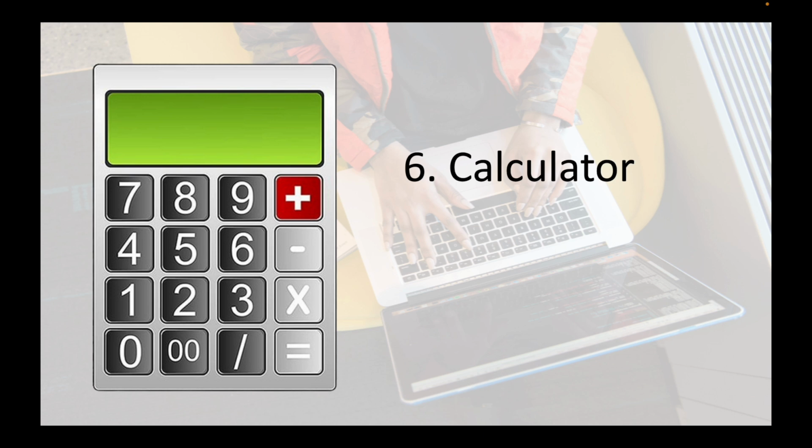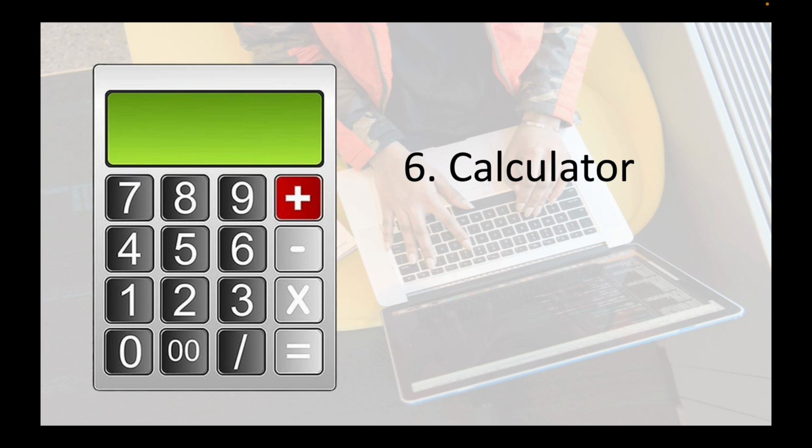How do you do it? For example, you show a menu: type A for addition, type S for subtraction, type M for multiplication, type D for division, type Q for quitting. Now for example, if it says A, it goes to the function of the addition, and then you add the two numbers.